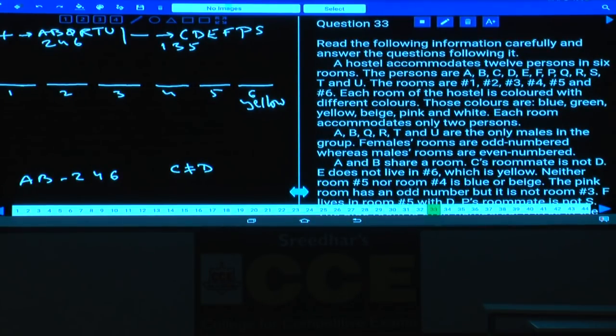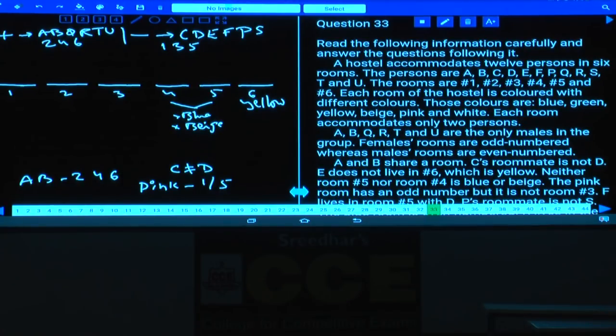Rooms 5 and 4 are neither blue nor beige. These two cannot be blue and cannot be beige. The pink room has an odd number, but it is not 3. Pink is an odd number, but not 3, so pink can be either room number 1 or room number 5.